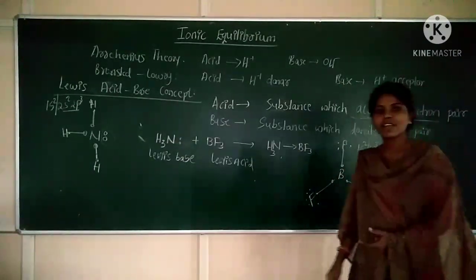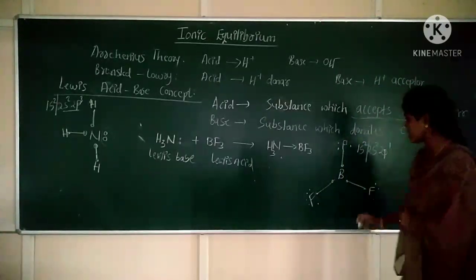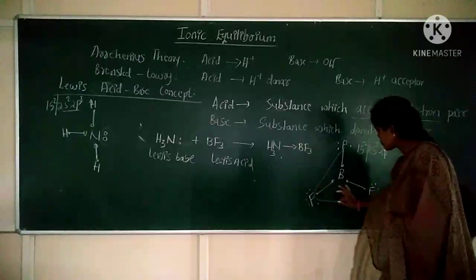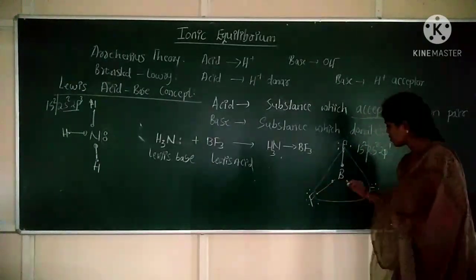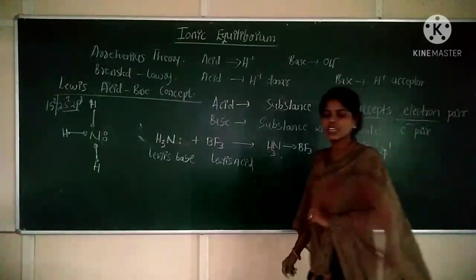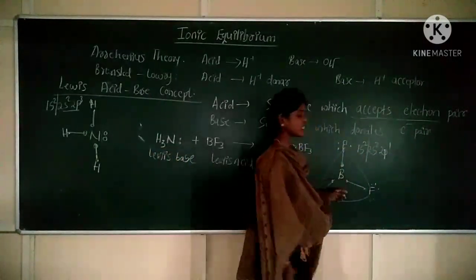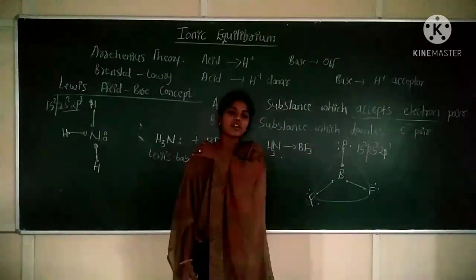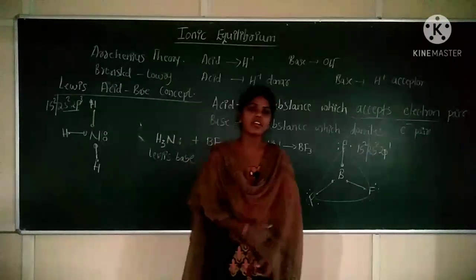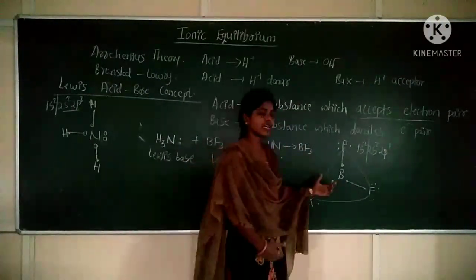Now count the number of electrons around the central metal atom. How many electrons will it have now? Count it: 1, 2 electrons, 3, 4, 5, 6. Around the central metal atom there are 6 electrons. What is the octet rule? The octet rule tells that around the central metal atom, there should be about 8 electrons.